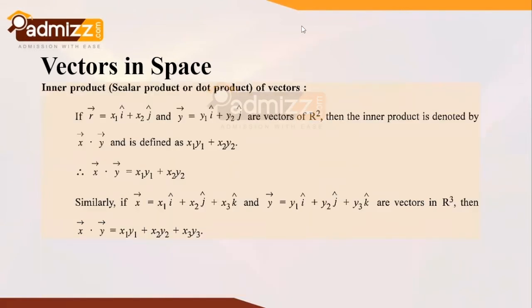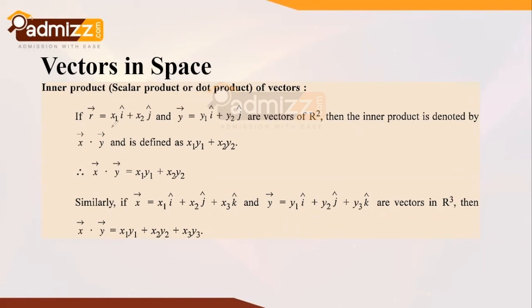Now the concept of inner product. The inner product is also referred to as scalar product or dot product of vectors. So if x vector is given as x1 i cap plus x2 j cap, and y vector is given as y1 i cap plus y2 j cap, these are vectors in R2, that means in 2 dimensions, then the inner product is denoted by x vector dot y vector and is defined as x1 y1 plus x2 y2.